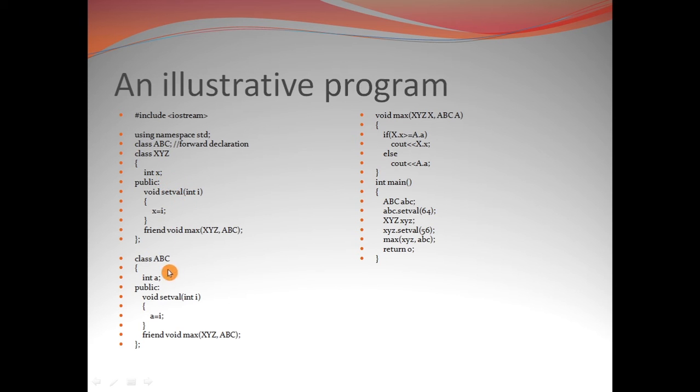After that we come to the class ABC, where we have a similar variable like x, int a. Under the public section there is a function having the same name as this one, that is setval, void setval with int I. Whatever is the value of I will be assigned to the private data member A. After that we also declared this friend function max inside the class ABC, because this max function is a common friend of both the classes XYZ and ABC.